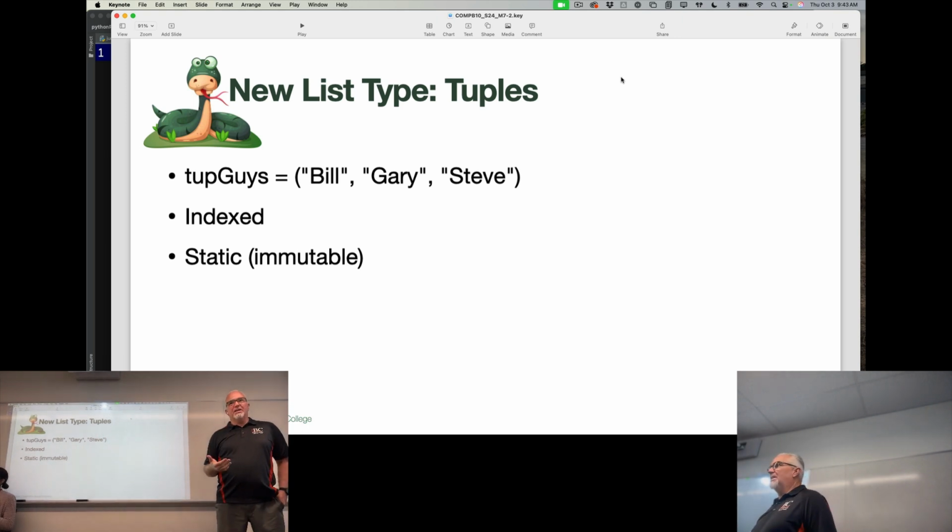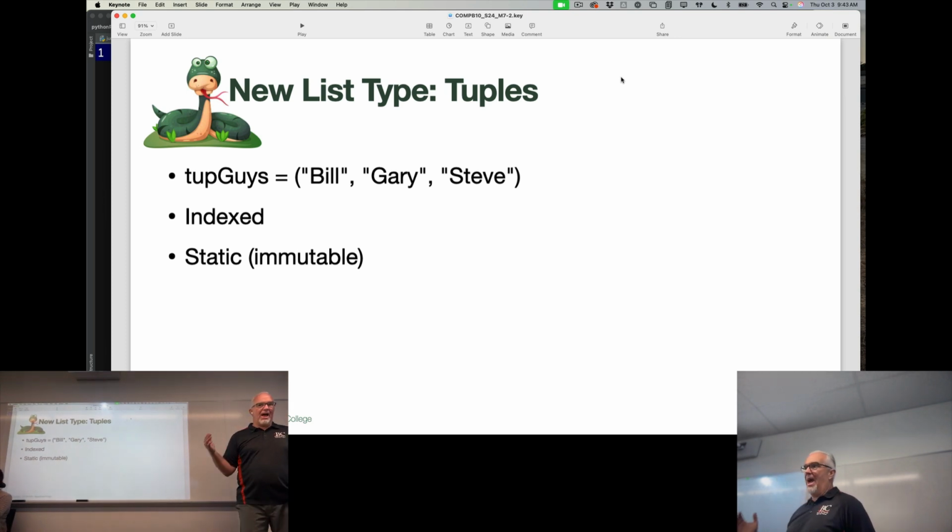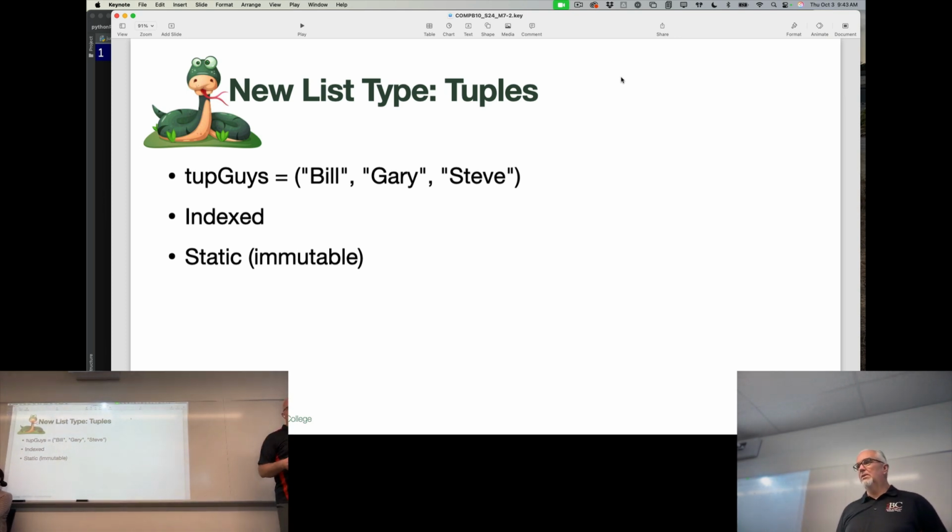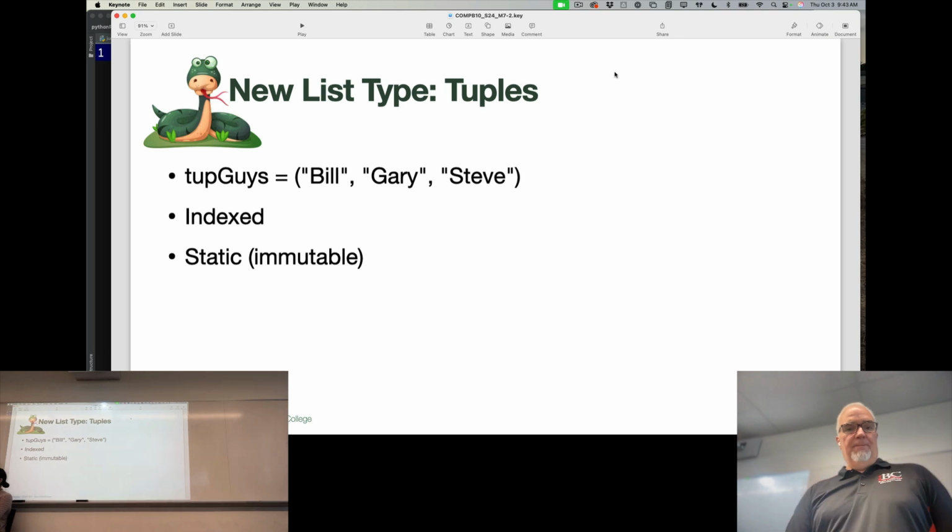So you're going to refer to these items using an index. The big change between this and a list or an array is that a tuple cannot be changed. Once you create a tuple, you can delete it or you can read from it, but you can't add values, you can't delete values, you can't change values.